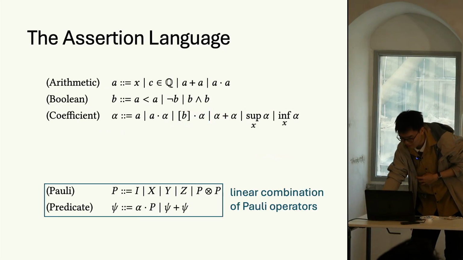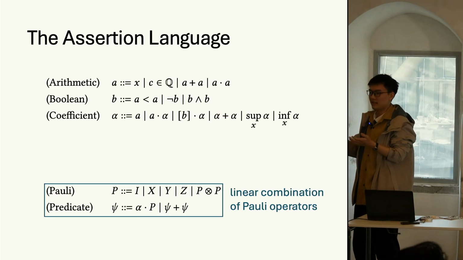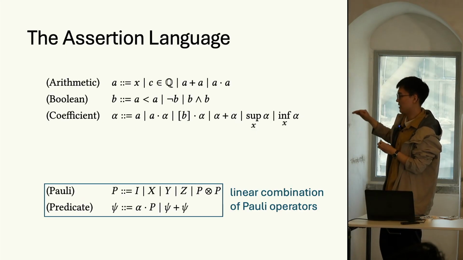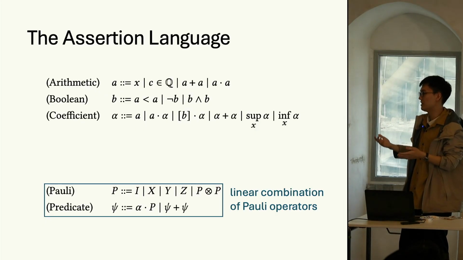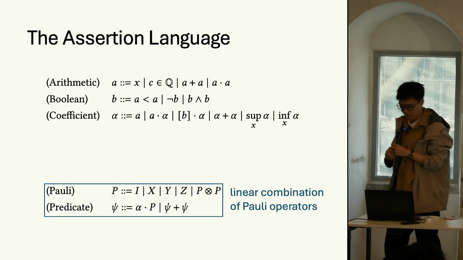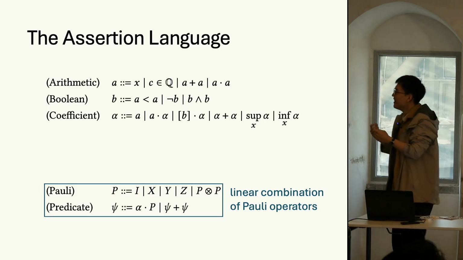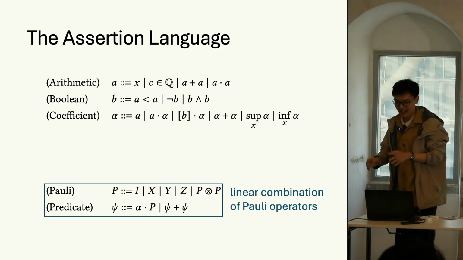And for the quantum part, we express quantum predicates, that is Hermitian operators, as linear combinations of generalized Pauli operators with coefficients expressed as the coefficient formulas defined before. That is our assertion language, quite simple, right? But actually, the proof of its expressiveness is very tricky and tedious.